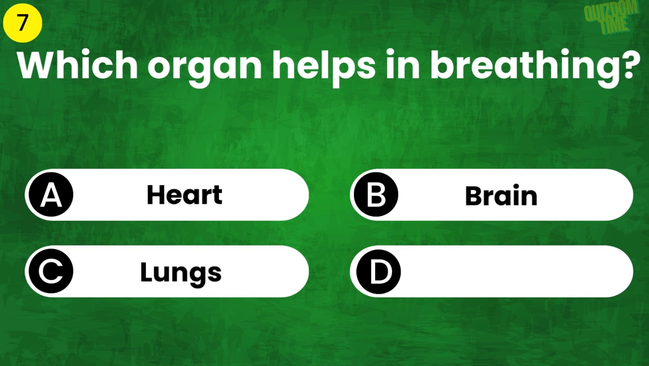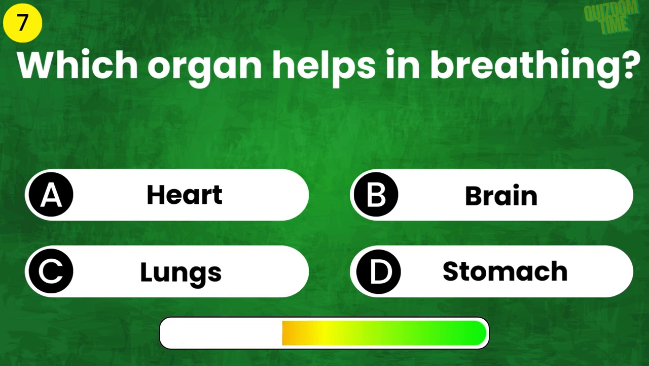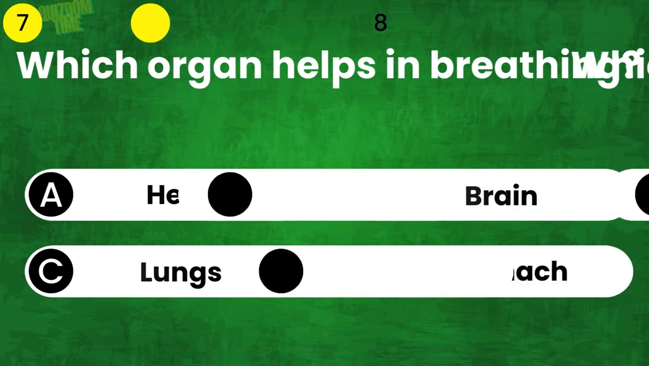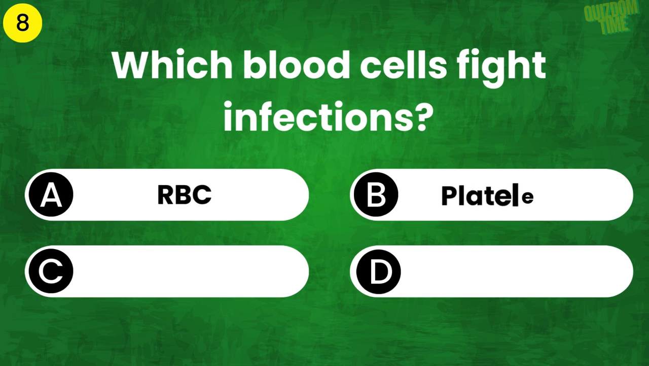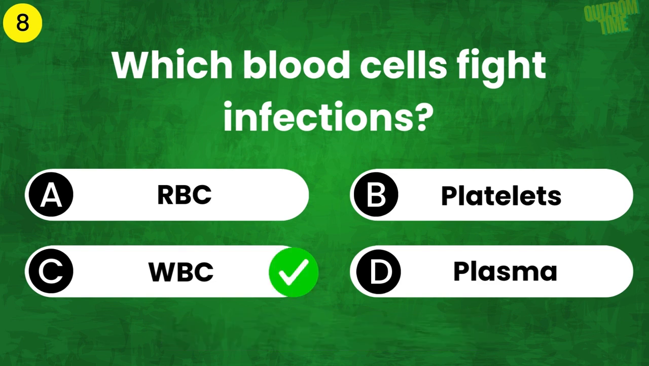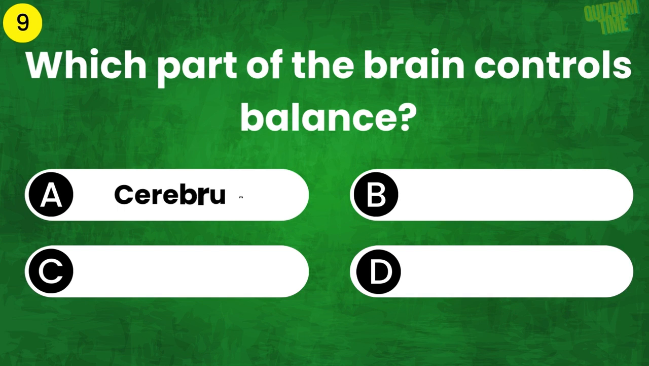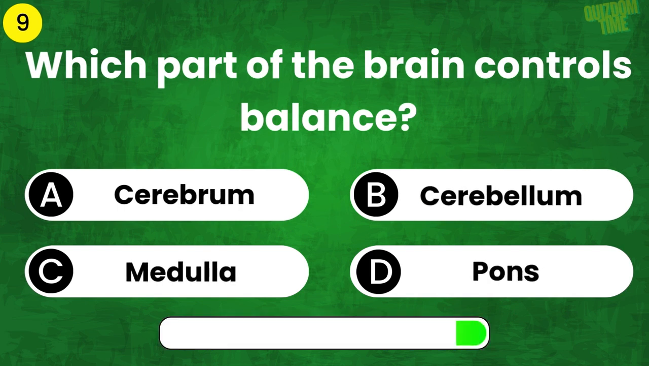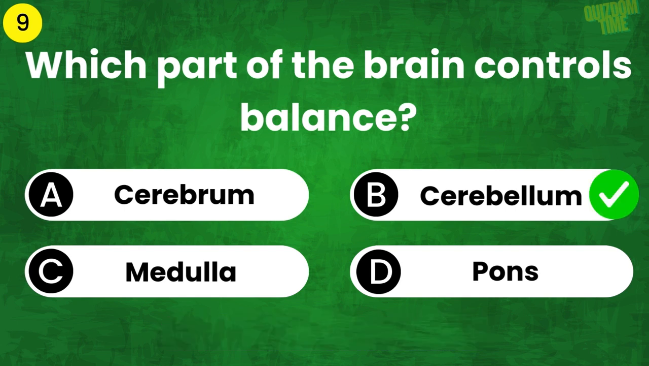Which organ helps in breathing? The answer is lungs. Which blood cells fight infections? The answer is WBC. Which part of the brain controls balance? The answer is cerebellum.